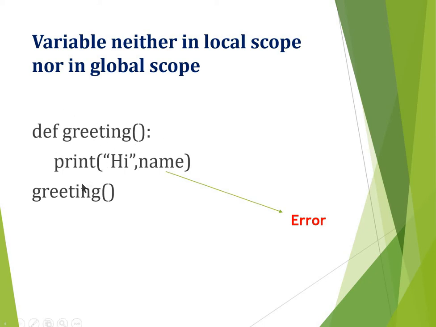Greeting is a function. So print hi name. This name is not found inside the local as well as inside the global.